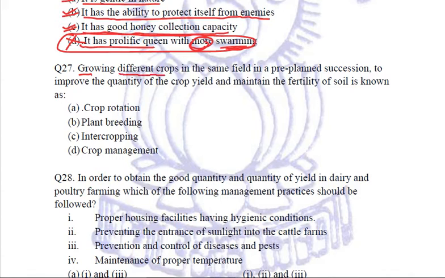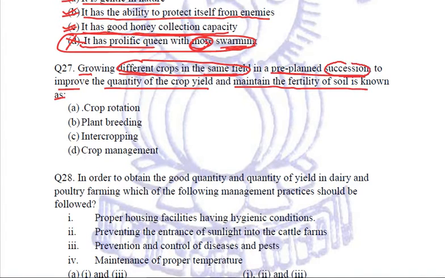Growing different crops in the same field in a pre-planned succession to improve the quality of the crop yield and maintain the fertility of the soil is known as. Now we are growing different crops in the same field, right? In a pre-planned succession, one after another. What exactly is the name given to this particular process? This is known as crop rotation. We rotate the crops in a pre-planned succession, which actually improves the soil fertility.